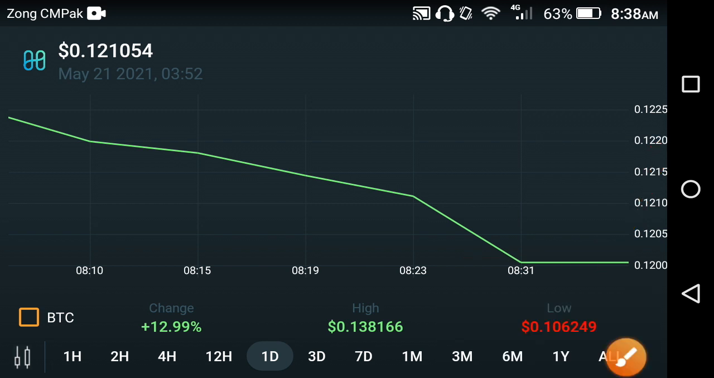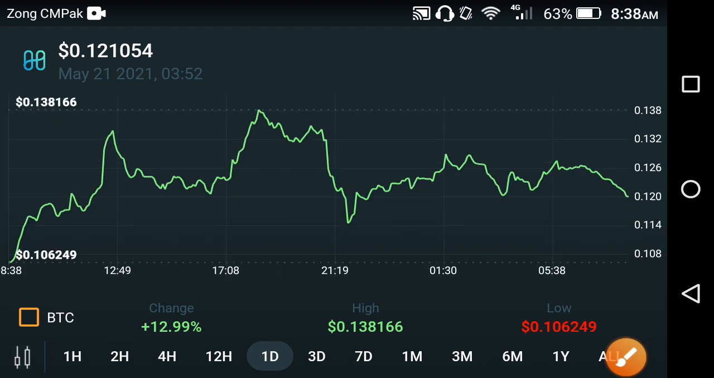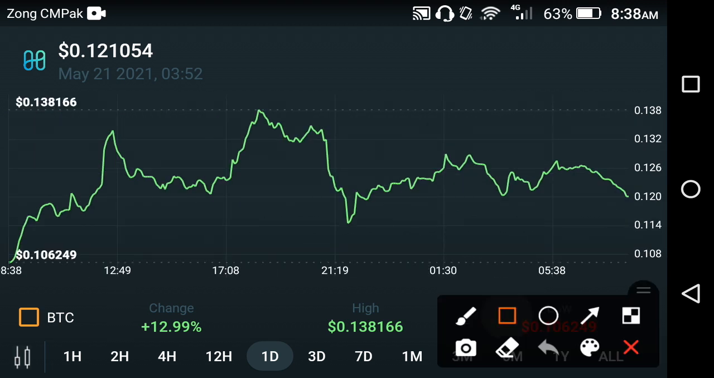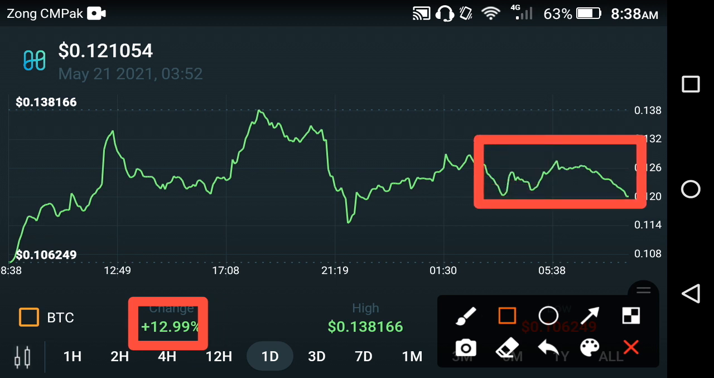Anyways, if we look at the 24 hours price changes in Harmony, you can see here that 12.99% positive changes occurred in Harmony. Absolutely, the previous time changes in Harmony were very good and positive, but now the last 1 hour price change is going wrong, friends. The highest price of Harmony in the last 1 day, in the 24 hours, is 0.1381966 USD, friends.